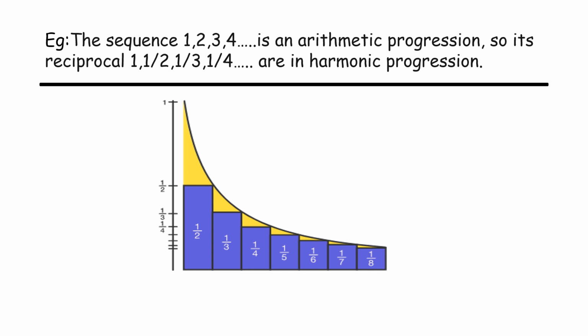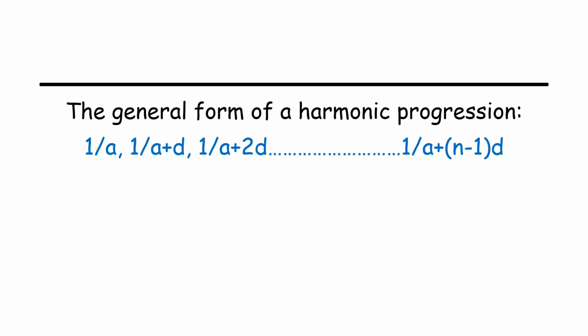Now if we take the reciprocal of this particular arithmetic progression, that is reciprocal of 1 is 1 by 1, that is 1. Reciprocal of 2 is 1 by 2, 1 by 3, 1 by 4, etc. The progression which is formed using the reciprocals of an arithmetic progression gives us the harmonic progression. So the general form of a harmonic progression is 1 by a, 1 by a plus d, 1 by a plus 2d, etc., which goes up to 1 by a plus n minus 1 into d.